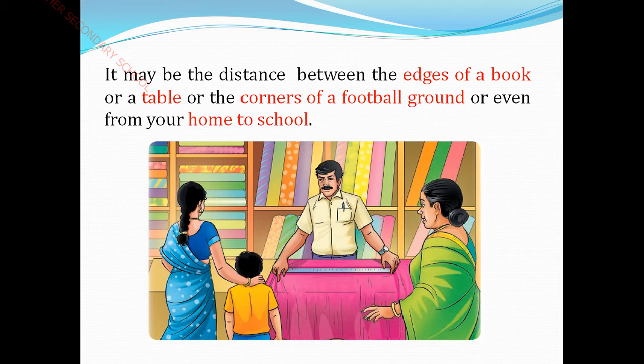From the corners of a particular ground we will be able to measure easily with the help of a measuring tape. And we can also measure the distance from your home to school, that is in meters or kilometers. If your home is near our campus, it comes only in the centimeter range, or maybe a meter, but it doesn't extend to more than a kilometer. Why couldn't it extend to a kilometer? Because a kilometer is a long distance.